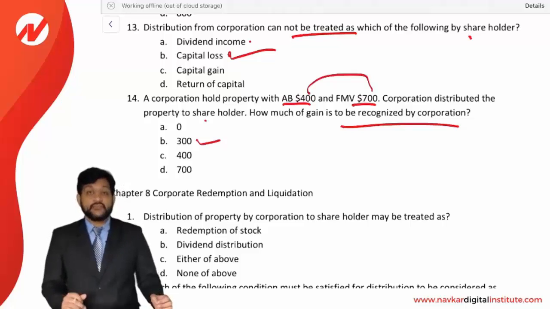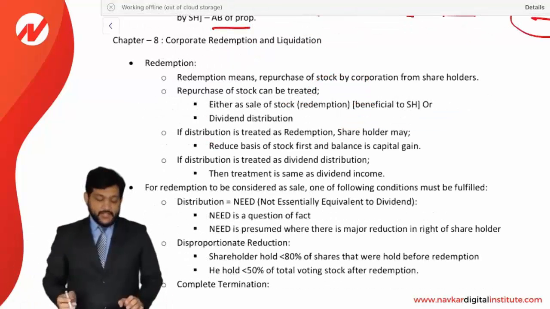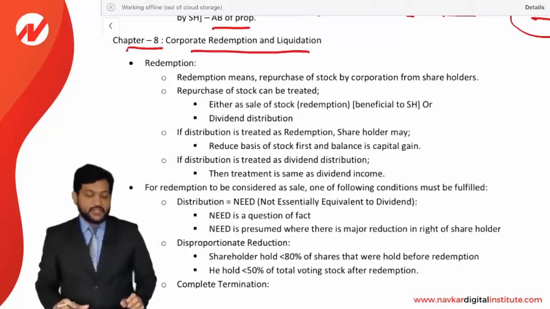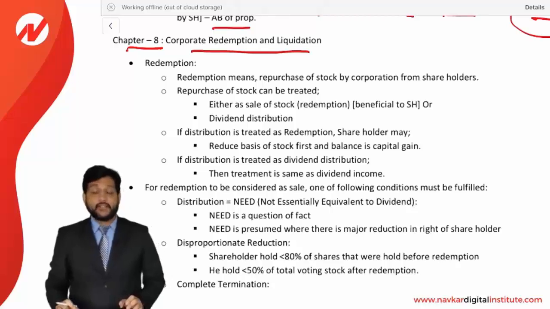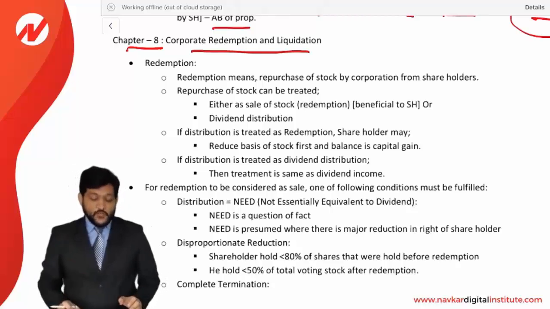So these were the MCQs for chapter number 7. Now friends, let us discuss the next chapter, chapter number 8, corporate redemption and liquidation. This is again chapter number 8 in the entity taxation series. Now we are discussing the corporation part only. So this chapter number 8 is corporate redemption and liquidation.